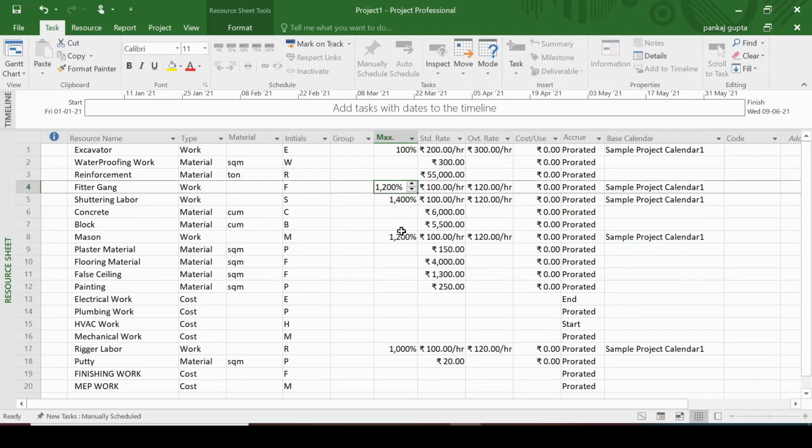Now suppose the project's other stakeholders say that only 1000% or 100 fitter gang can be made available, only 100 shuttering labor can be made available, only 100 mason can be made available, only 100 rigger can be made available. This may be a resource constraint that is added to your sample project. Now here you can see that these three resources are over allocated.